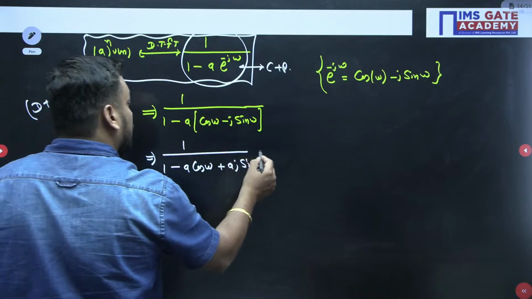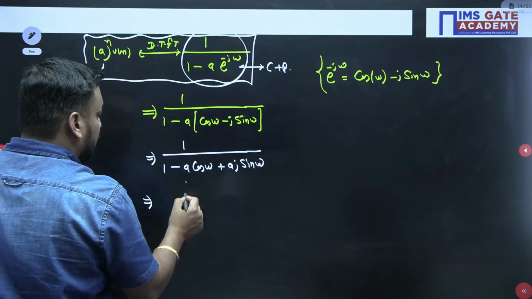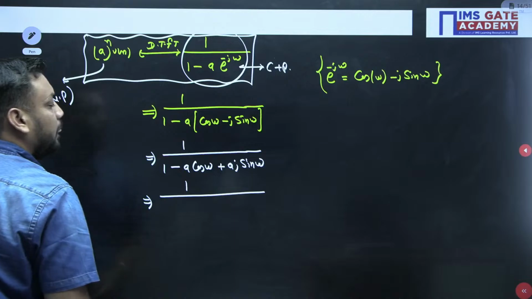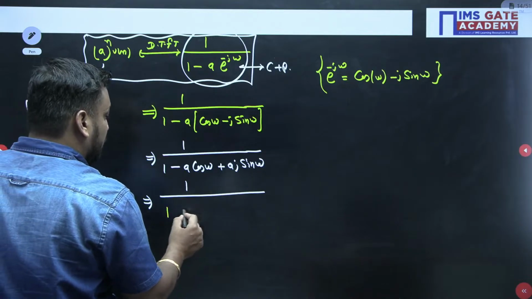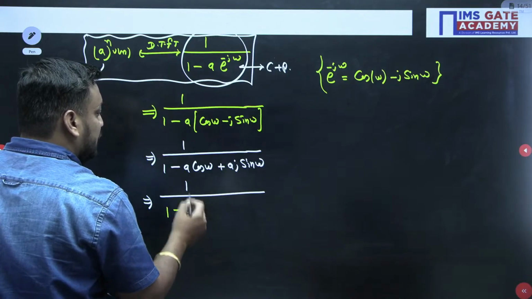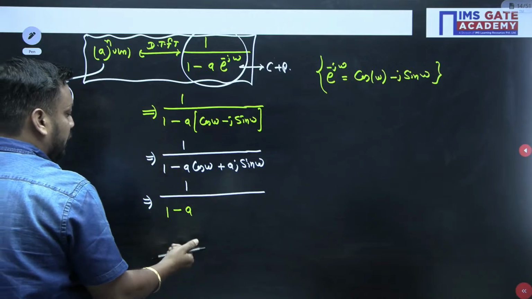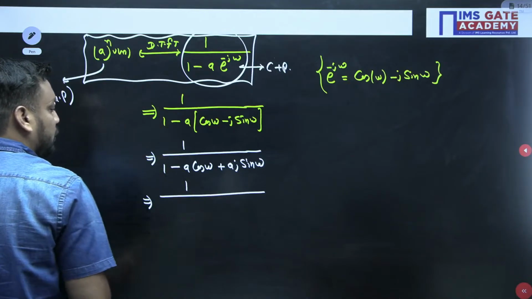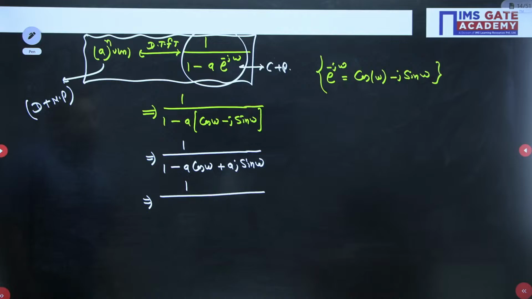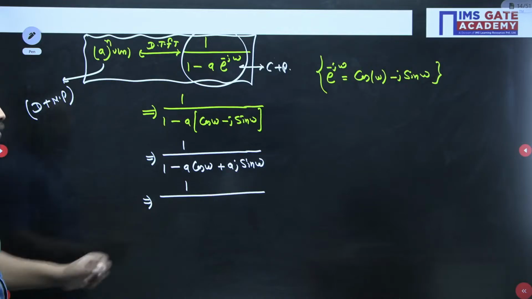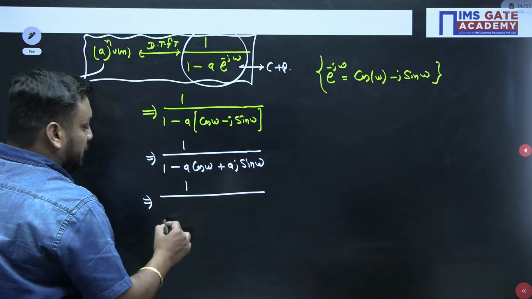So students, what will you get here? You will get 1 upon, tell me what? 1 upon 1 minus a cos omega, common. So inside the bracket what will you get guys? Even though it is common, we have to find out the magnitude. So I am looking for the magnitude part. Magnitude means I should take the square root of real part square plus imaginary part square.